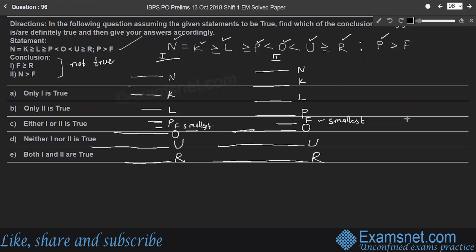Whereas conclusion 2, N is strictly greater than F. Since F is the smallest, we can conclude this line is strictly greater than F in both the cases, right? Therefore, second conclusion is true. Therefore, only 2 is true. Option B.